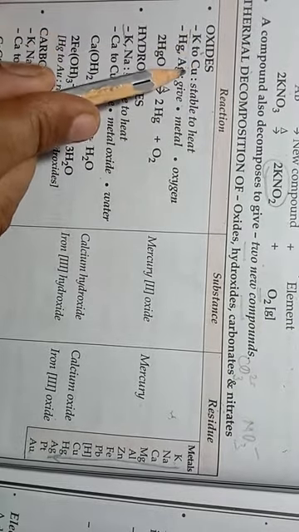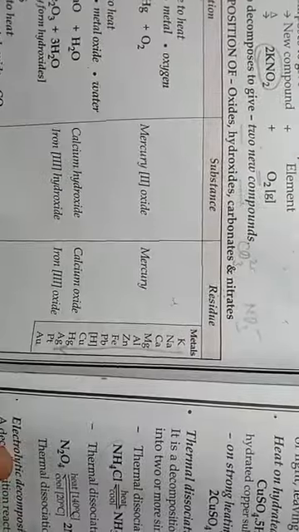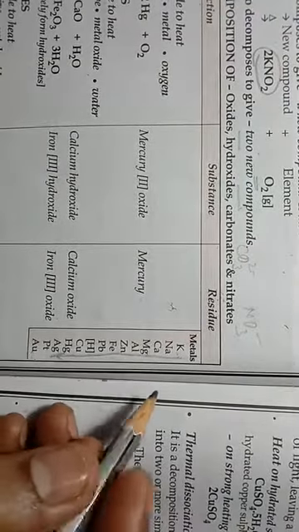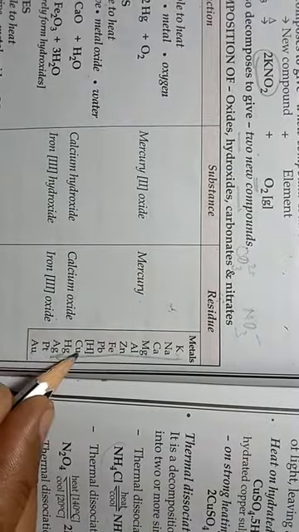So oxides of potassium to copper are stable to heat. If we check this activity series, potassium is here and copper is here.